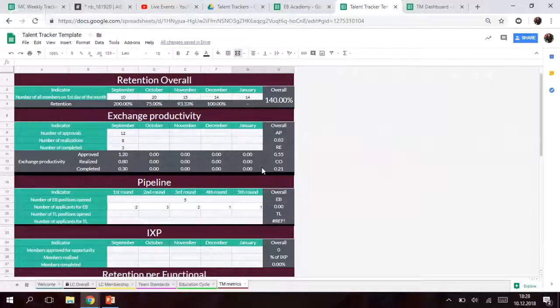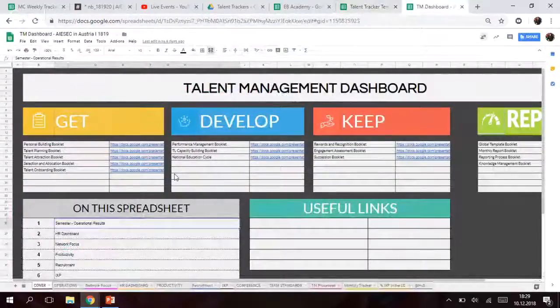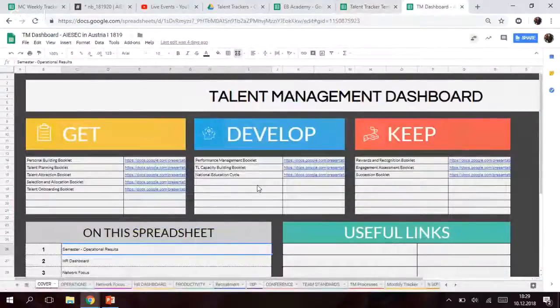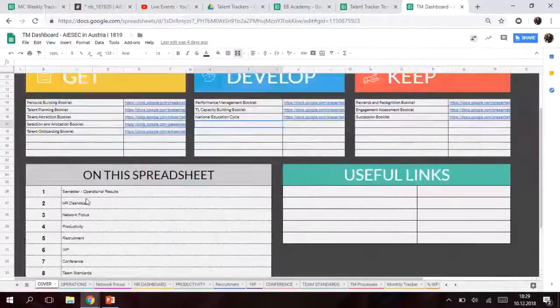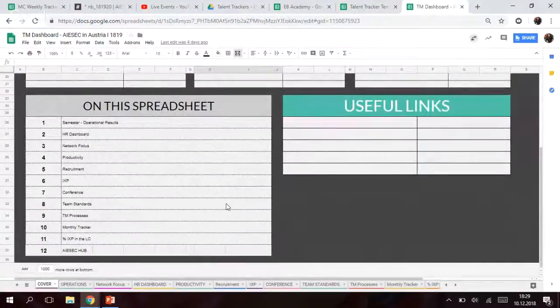When it comes to MC level, of course, I am sharing monthly report, but this is our dashboard. You can see every single detail from TM dashboard, and you can understand this is TM processes and spreadsheet list and useful links part. I will be adding a couple of links for sure.